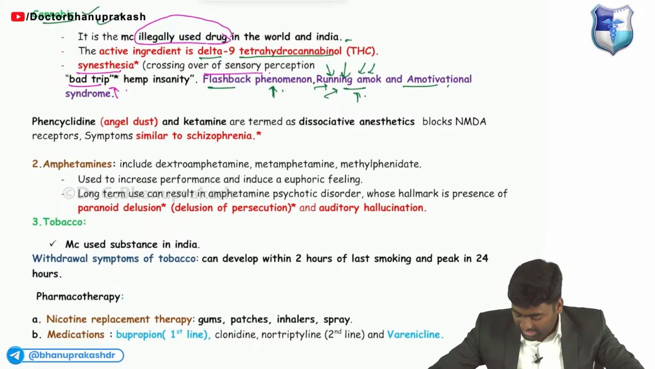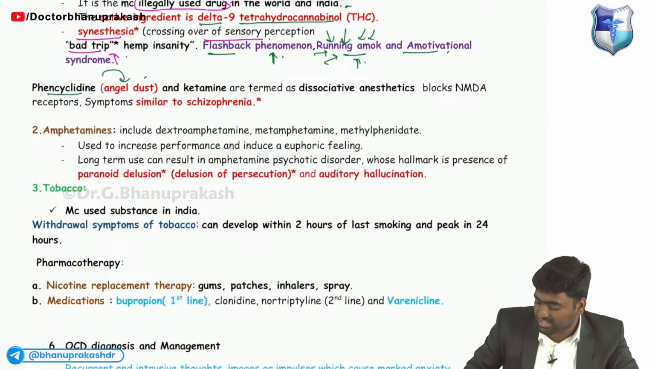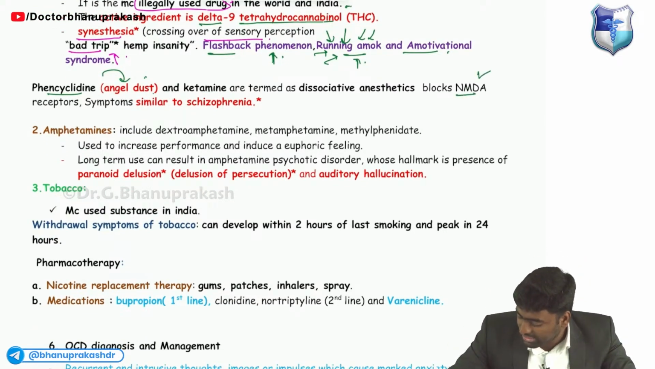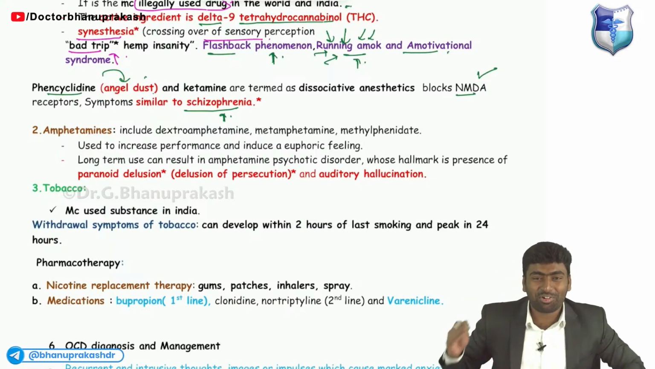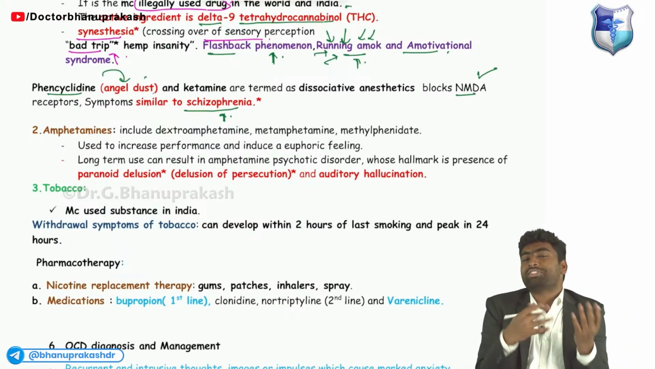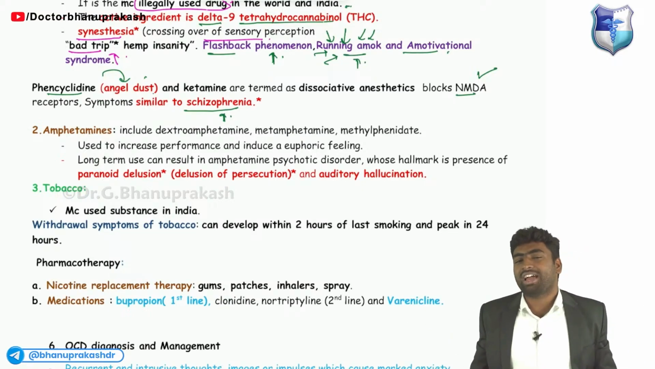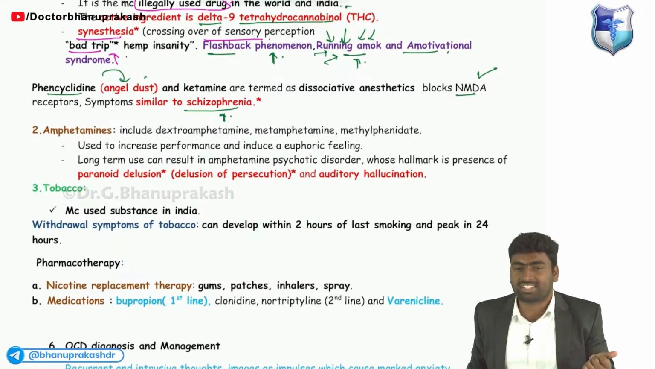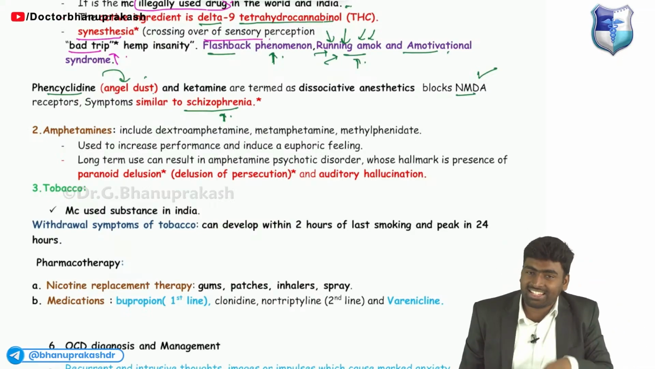Next one is phencyclidine, which is known as angel dust. Just remember one thing: it blocks the NMDA receptor and produces a picture similar to schizophrenia. That is not the angel mosquito, which has spots on its wings. It is angel dust.